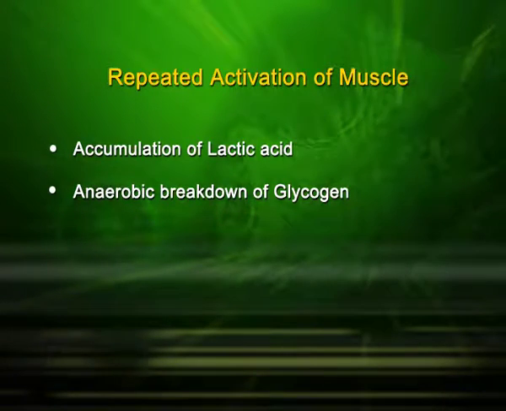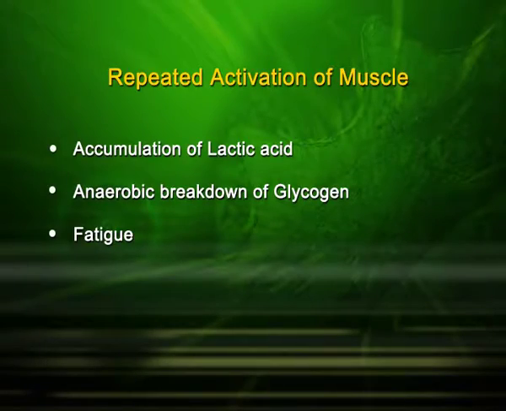Normally we have aerobic breakdown, but when you need so much energy in such a short time and repeated time, then there is an anaerobic condition in the muscle, and it will release lactic acid, and this lactic acid will accumulate in those areas where you were contracting muscle again and again, and this will result in fatigue. And when you rest for some time, the lactic acid will mobilize.